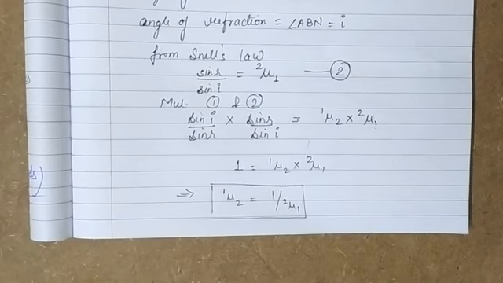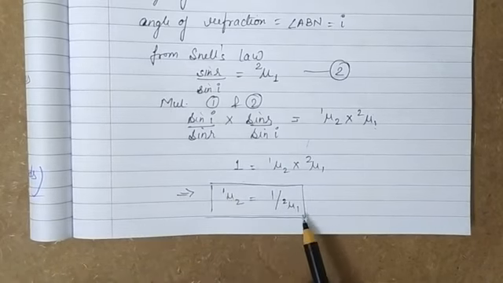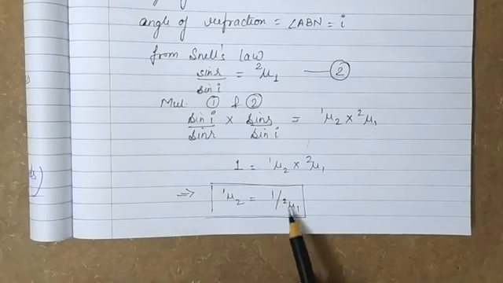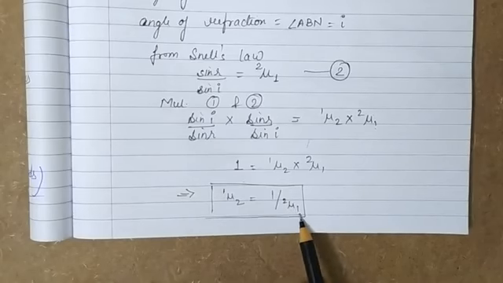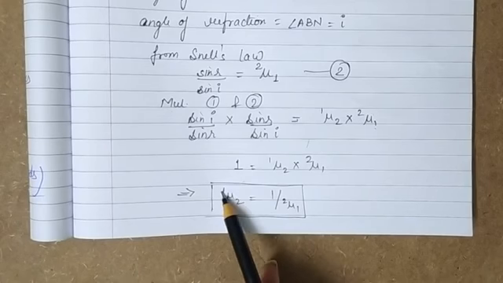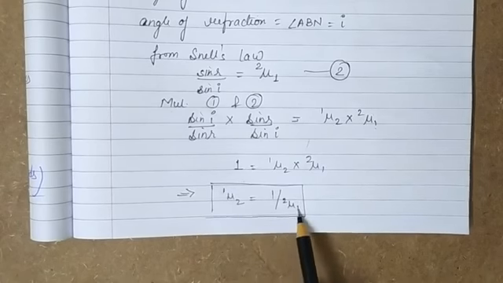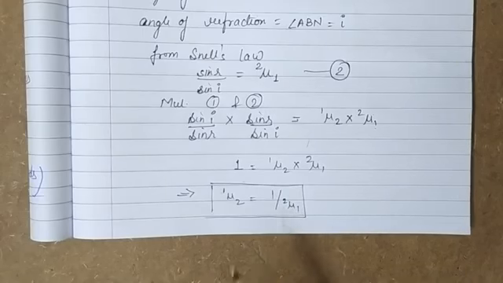And what it shows is that the refractive index of medium 2 with respect to 1 is equal to the reciprocal of the refractive index of medium 1 with respect to 2. Means if you find the refractive index of glass with respect to air, that will be equal to the reciprocal of the refractive index of air with respect to glass. So 1μ2 is equal to 1 upon 2μ1, and this is the mathematical result of the principle